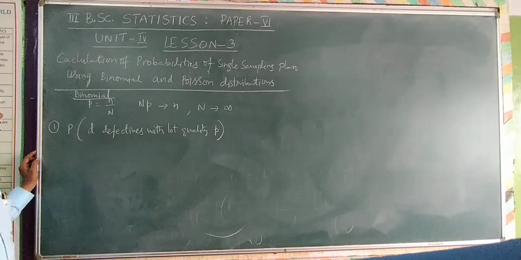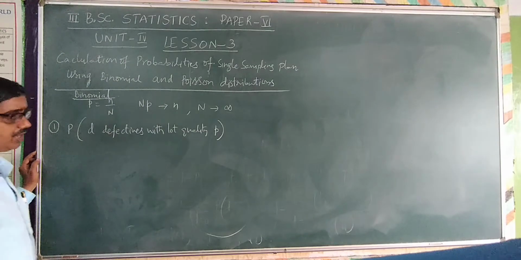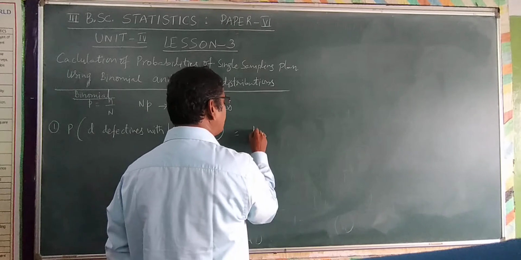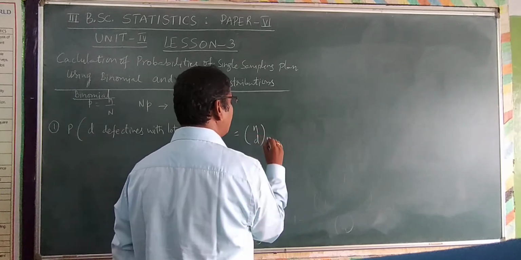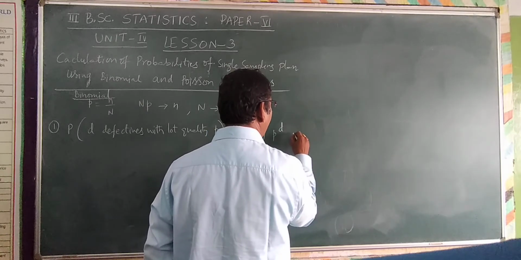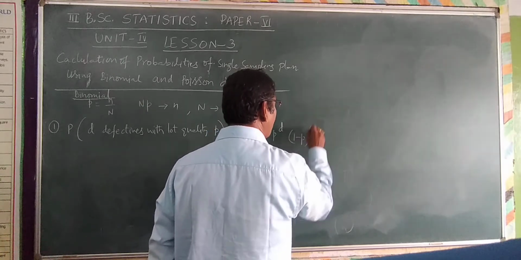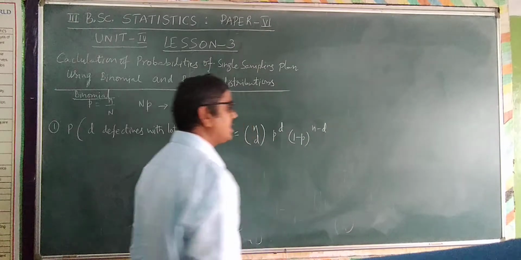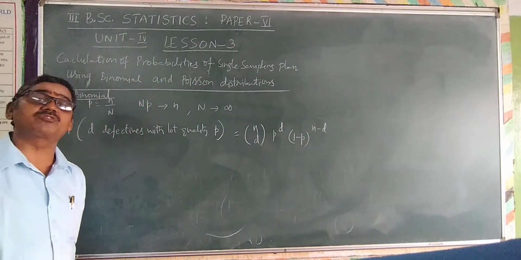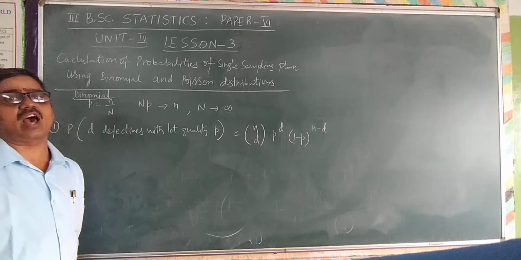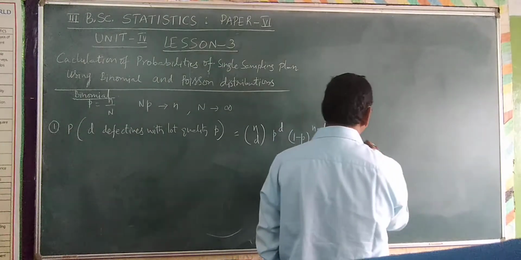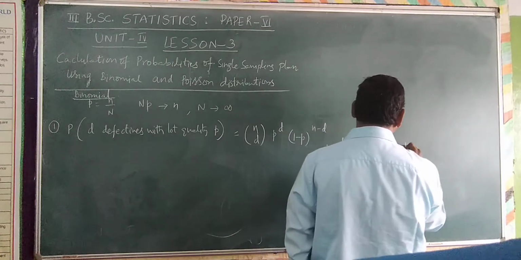The formula of the binomial distribution is nCd multiplied by p power d, and 1 minus p, that is q, power n minus d. Here d takes the values 0, 1, 2 and so on up to small n.